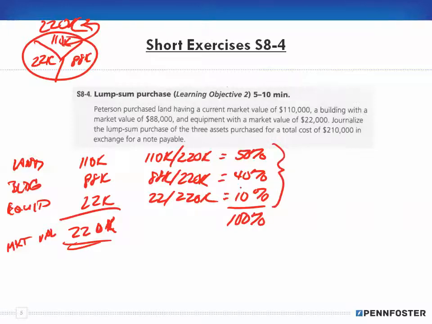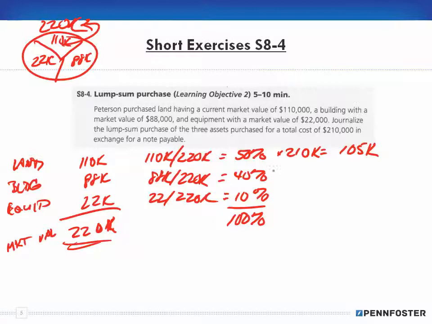So these are the percentages that we're going to apply against the 210,000 that we're using as a note payable. So 50% of 210,000 is 105,000.